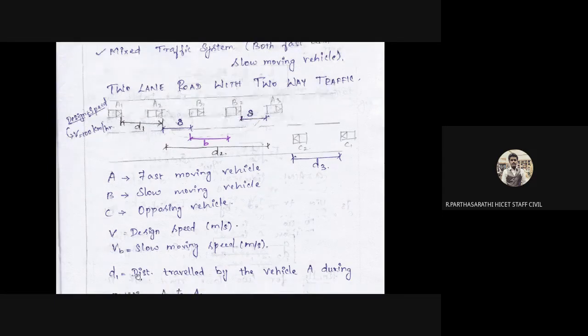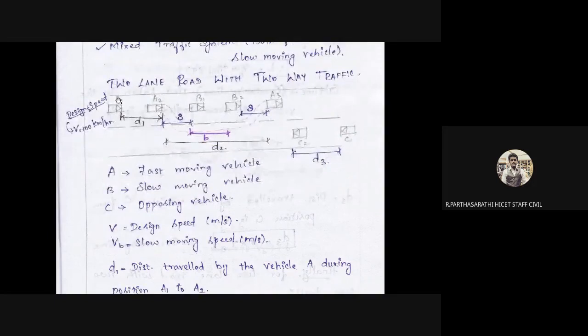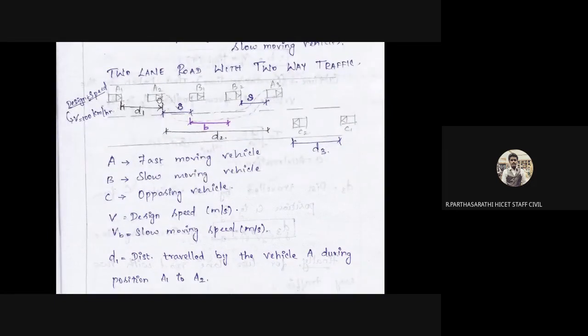D1 means the distance traveled by vehicle A during the position A1 to A2. Then these two vehicles go to A3; this is for the overtaking sight distance. So what is the speed? We have to consider the maximum vehicle speed, the maximum width, the opposite lane width, and the road surface. We have to take the dimensions and speed for overtaking, and leave it for the overtaking. That's all.